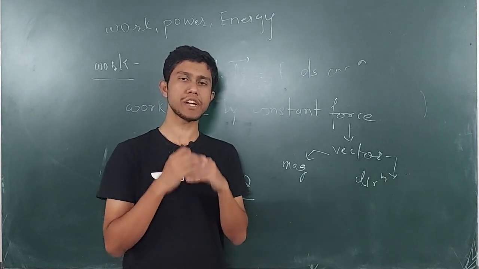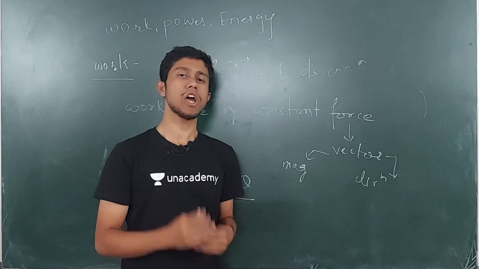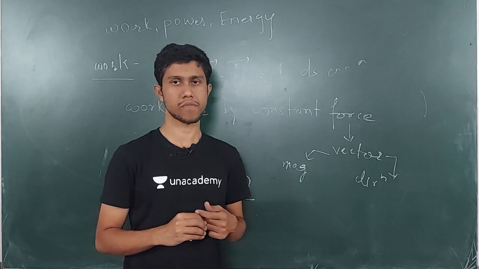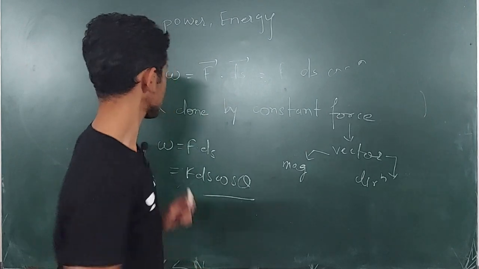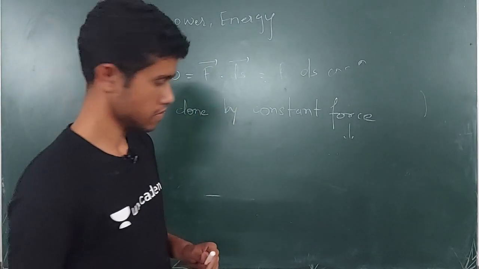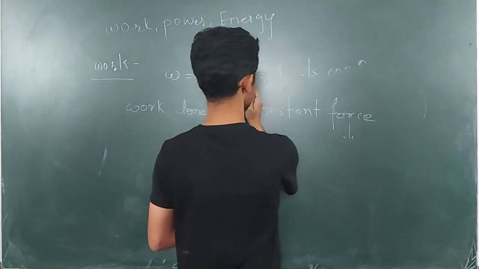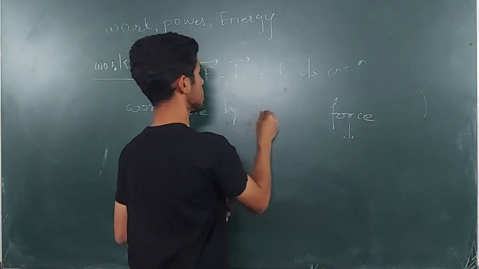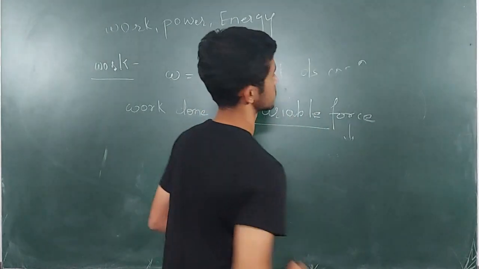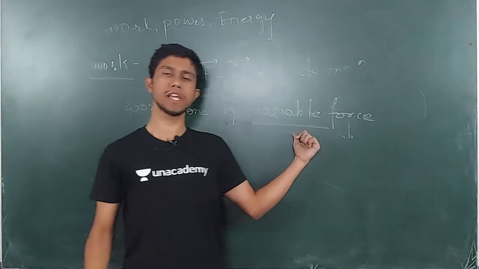Now we will be shifting to another topic, which is the work done by a variable force. So what is work done by a variable force? I am highlighting this word variable.